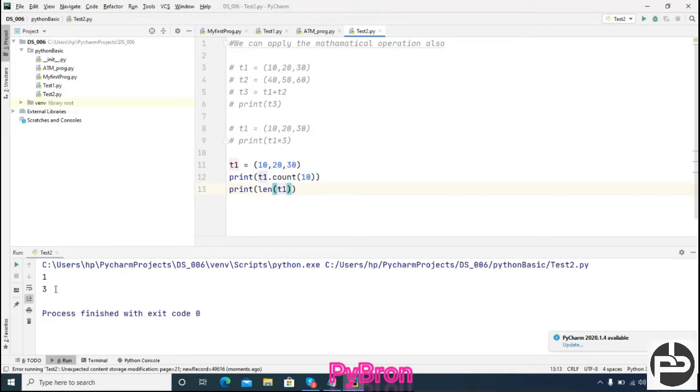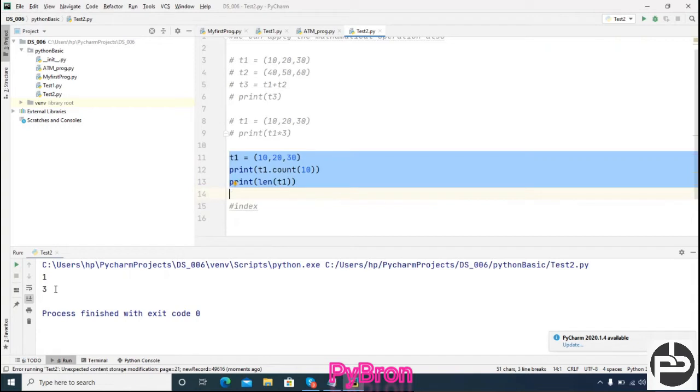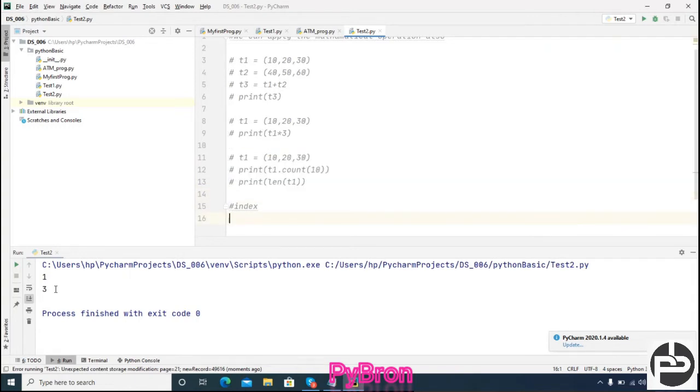Okay, cool. Let's suppose you want to get the index. The index function works similarly to how it was working in the case of list, as you already know. A tuple is nothing but a kind of list only. So whatever methods we had learned in the list, the same methods will work inside of a tuple also. Okay, so what is that? See, let's try to understand.